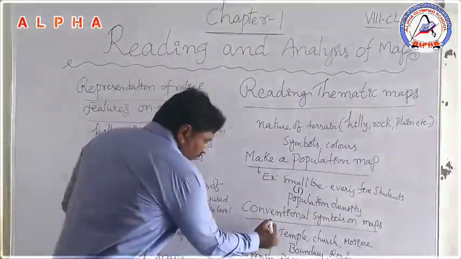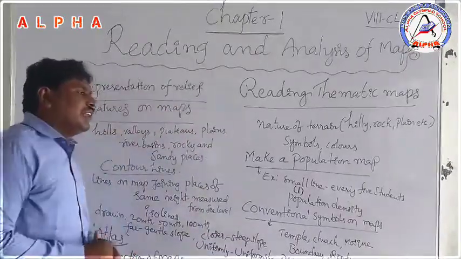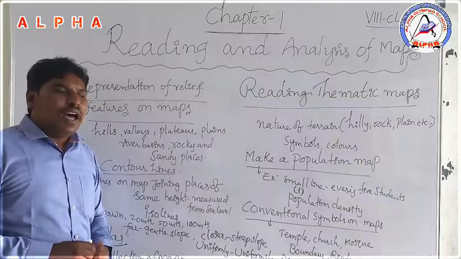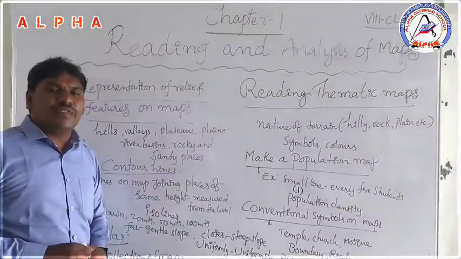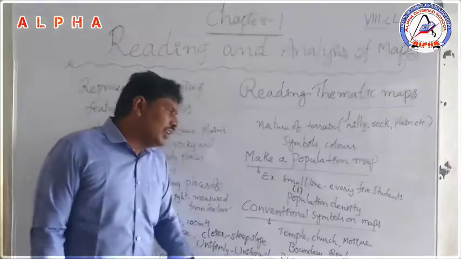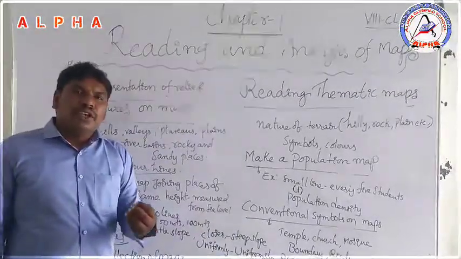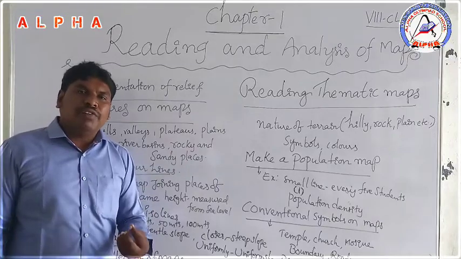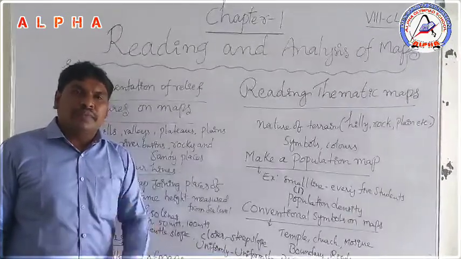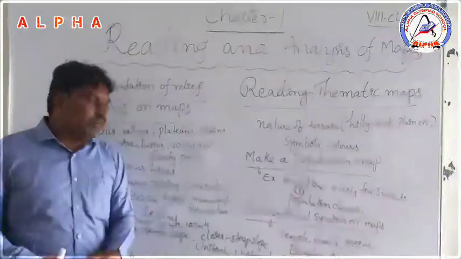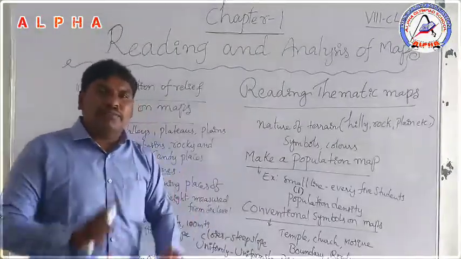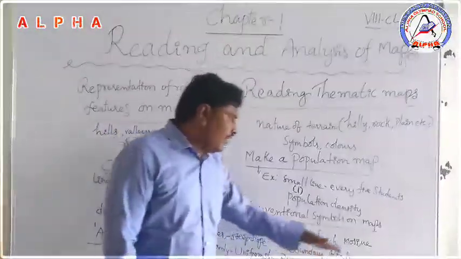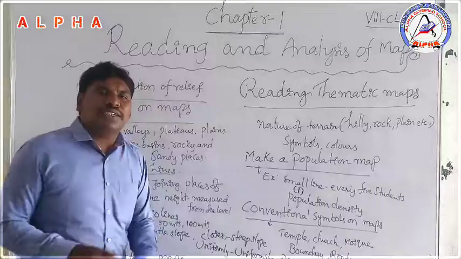Next part, conventional symbols on maps. Already in 6th and 7th class you know the information about conventional symbols. For example, you are drawing a sketch or a map of your village. In your village, if there is a temple, you show a temple symbol. Or if there is a church, you use a church symbol. Or if there is a mosque, you use a mosque symbol.